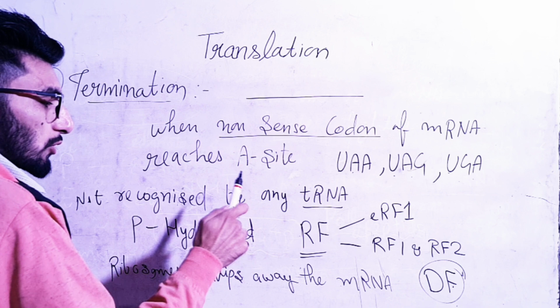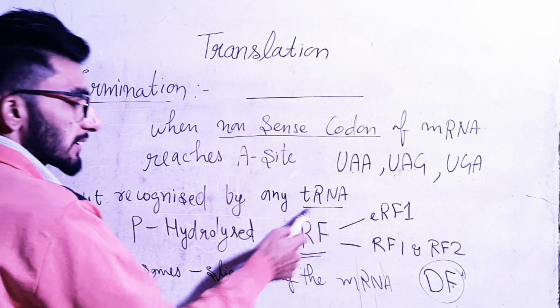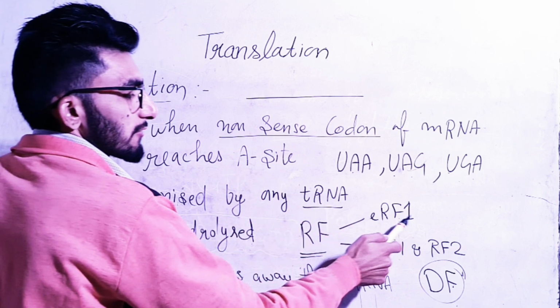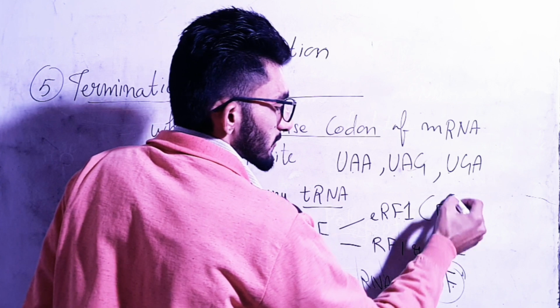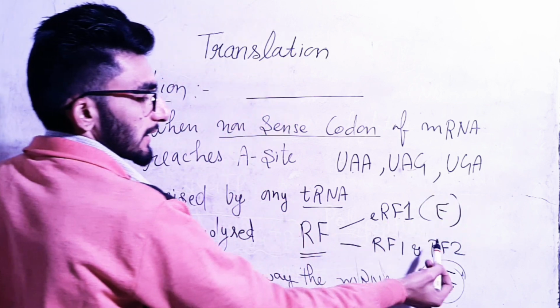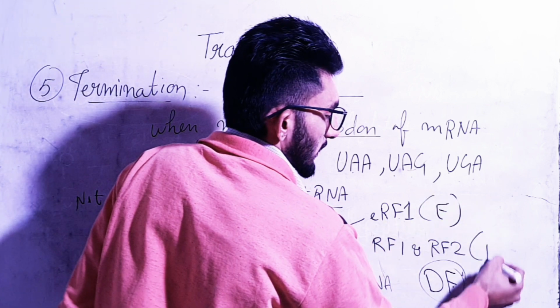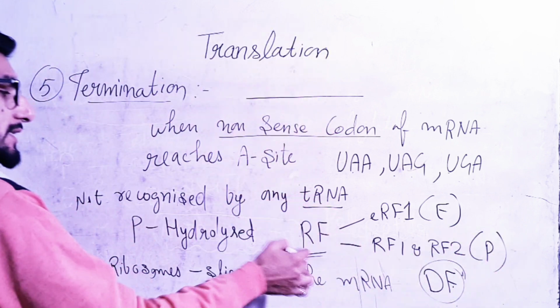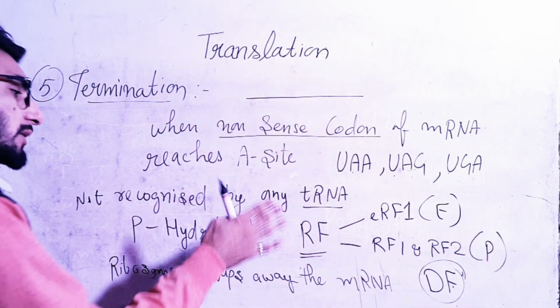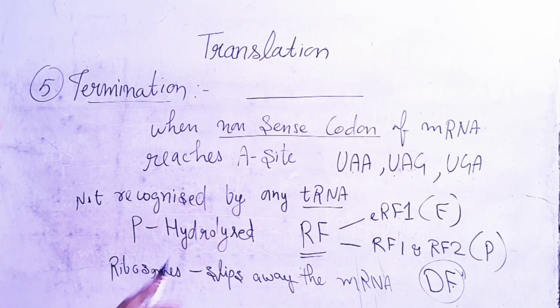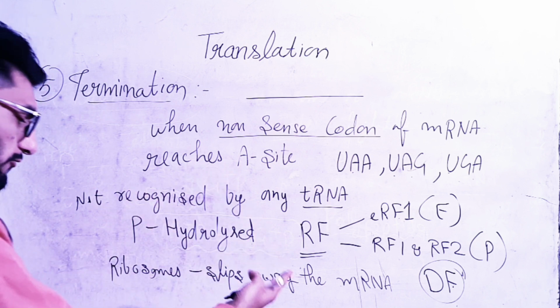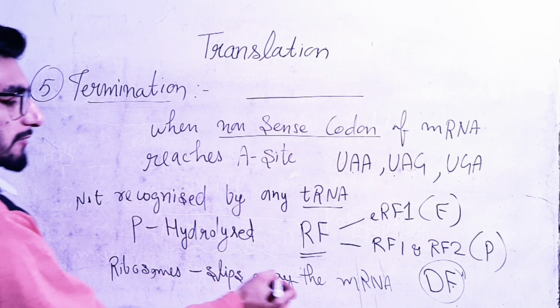The polypeptide chain is released by the releasing factor. This is eRF1 in eukaryotic cells and RF1 and RF2 in prokaryotic cells. These are the releasing factors for the release of the polypeptide chain. As the polypeptide chain is formed and released, the ribosome slips away from the mRNA.